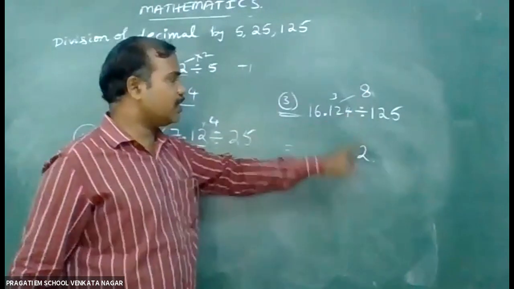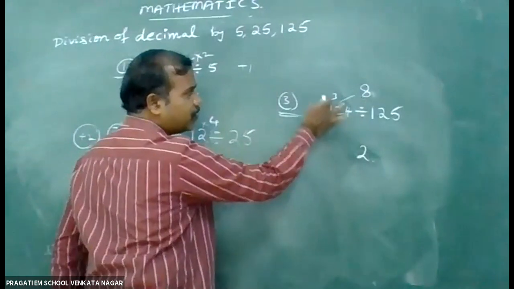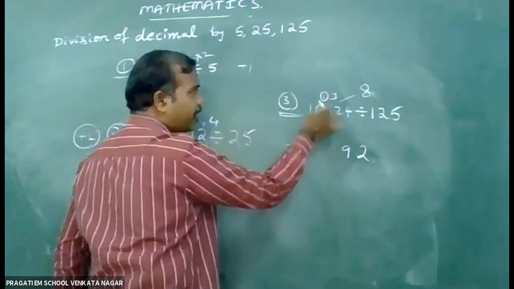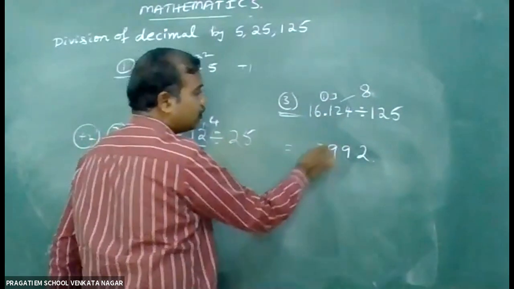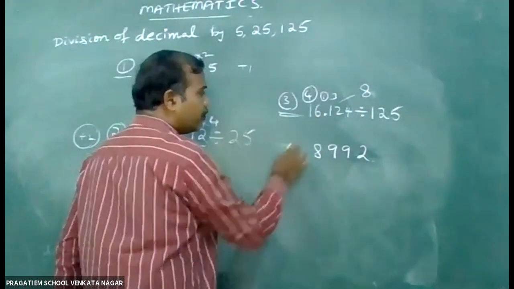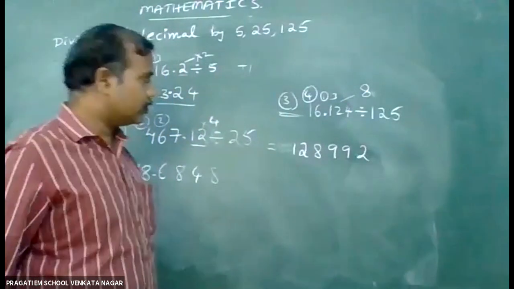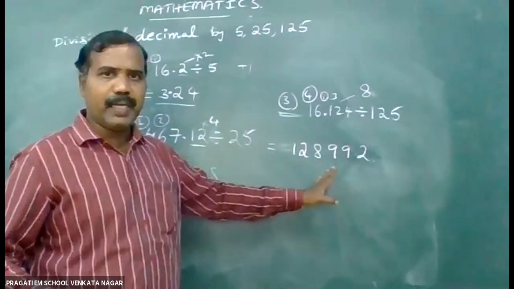8 4s are 32. 8 2s are 16. 16 plus 3 is 19. 8 1s are 8. 8 plus 1 is 9. 8 6s are 48. 8 1s are 8 plus 4 is 12. So here I just multiplied it by 8.